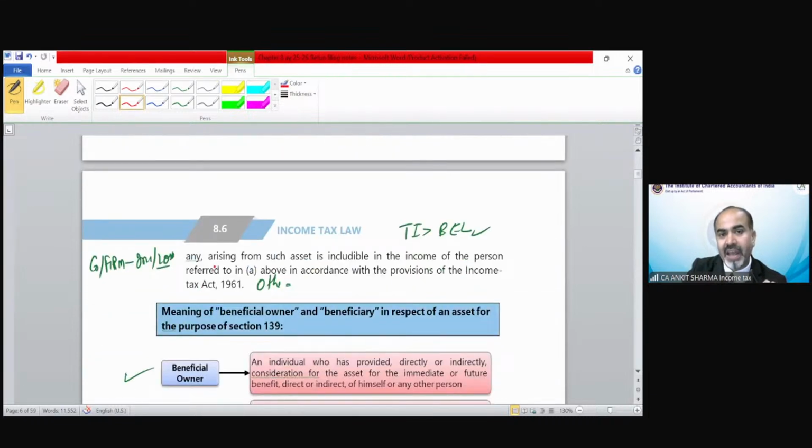If any income arising from such asset is included in the income of the person who is covered in point number A, that means if you are a beneficiary of any asset, but the income of that asset has already been included in the income of the beneficial owner of that asset, then the beneficiary is not required to file an income tax return. Okay.